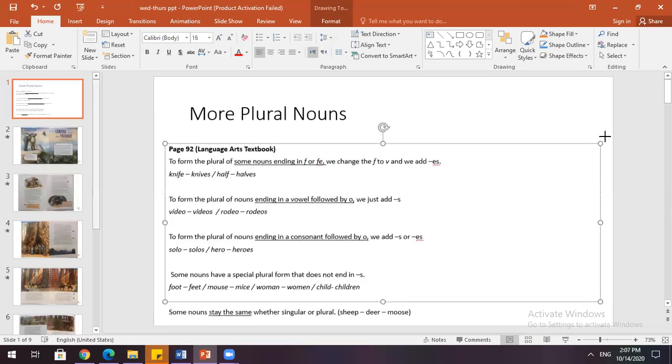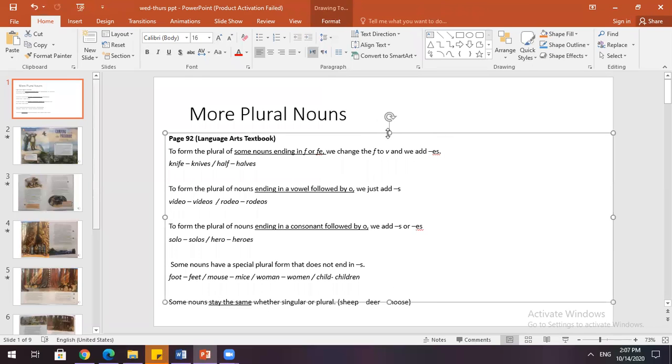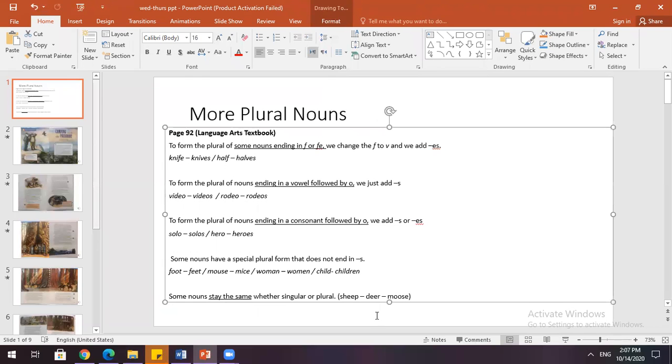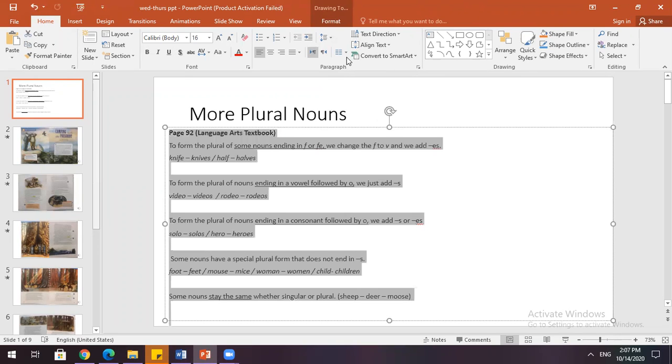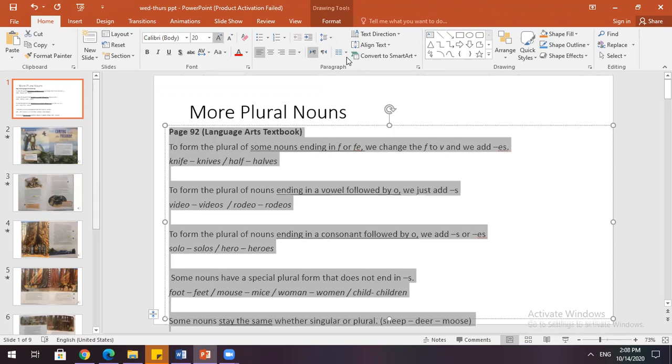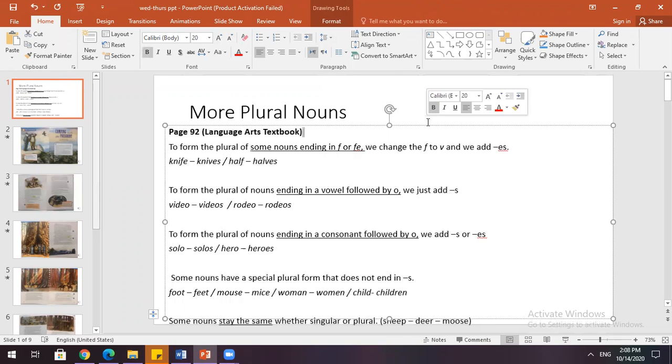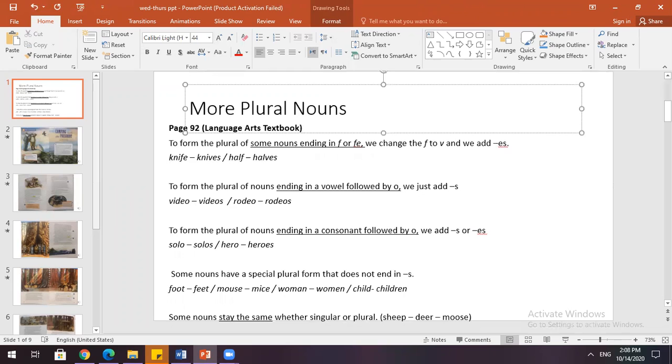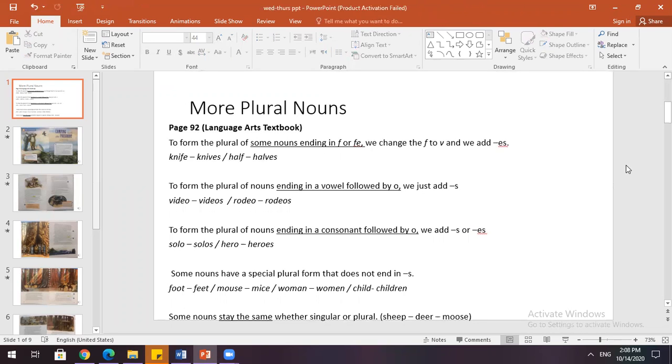So here are the rules. I hope the text is big enough. All right, so these are the rules of the plural nouns. Remembering these rules will take practice. There's always a dictionary.